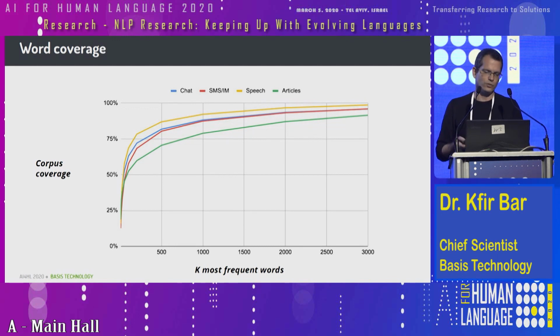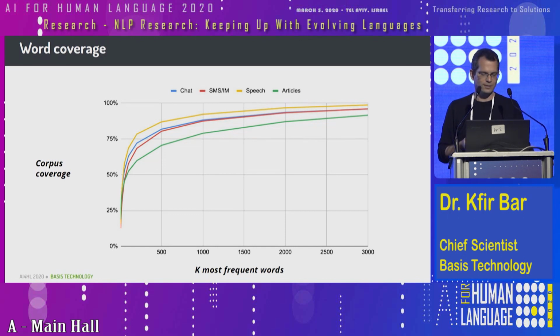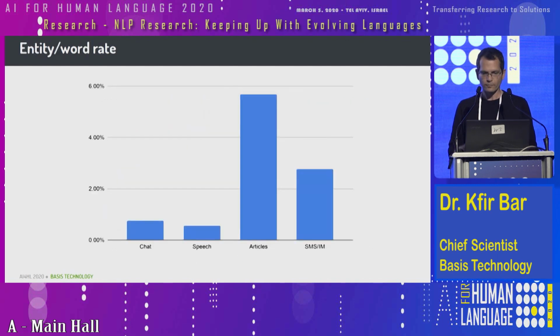As opposed to all the other corpora, informal genres, let's call them, that leave much less room. And also you can see that this green curve grows slower than everything else, suggesting altogether that news articles have more variability in content.